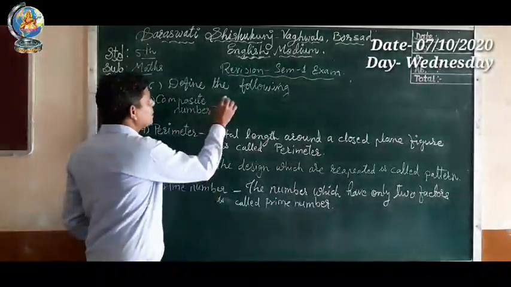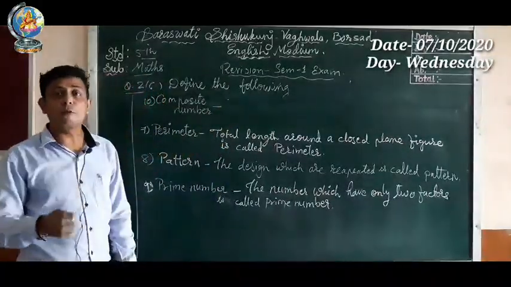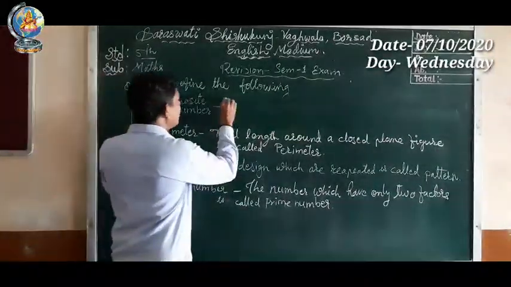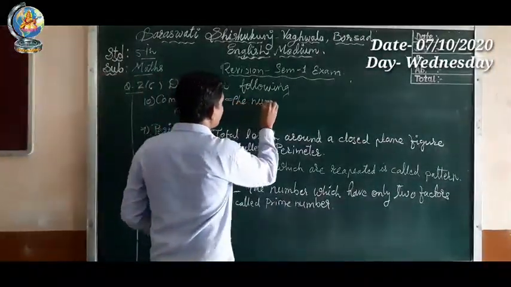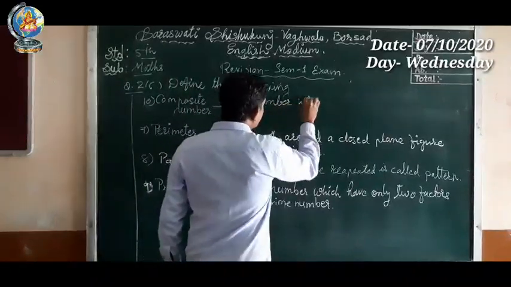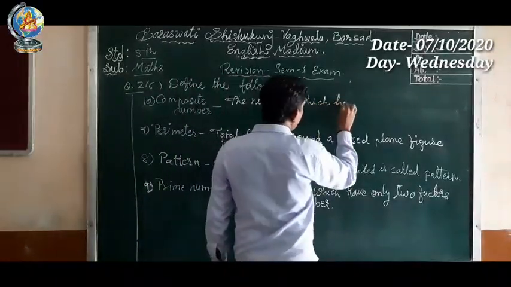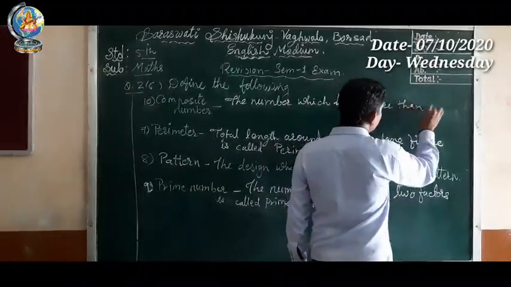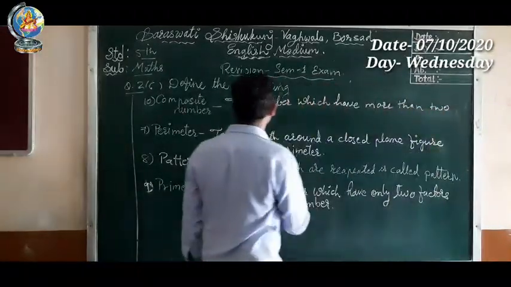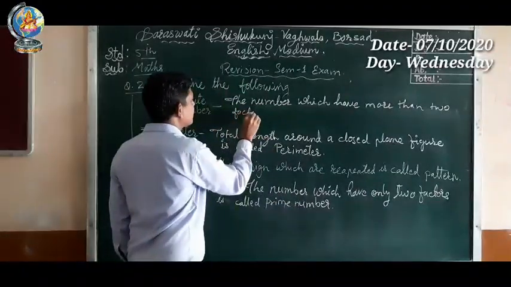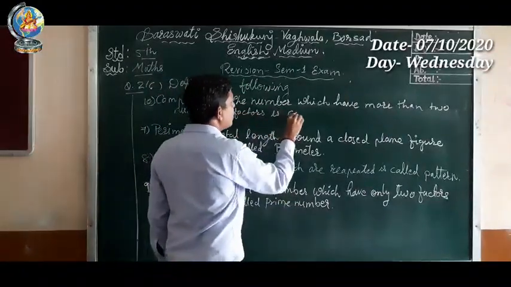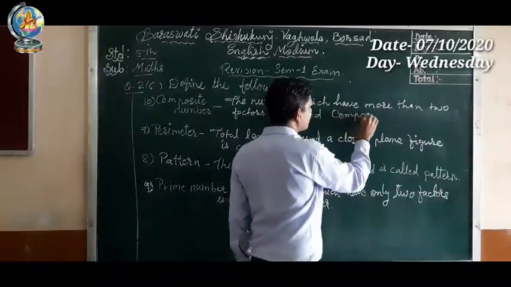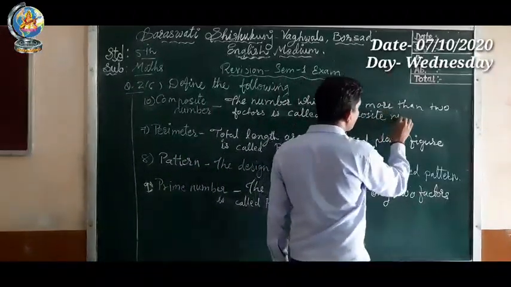So we can write: the number which has more than two factors is called composite number.